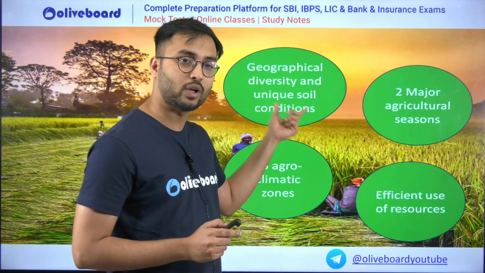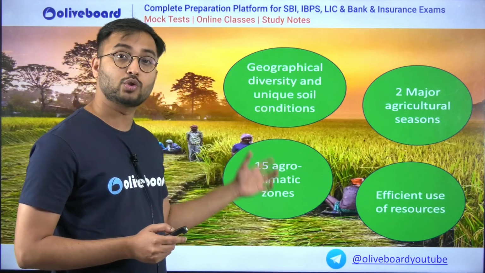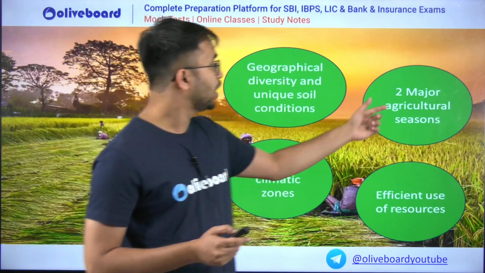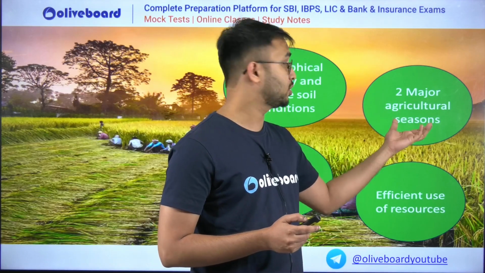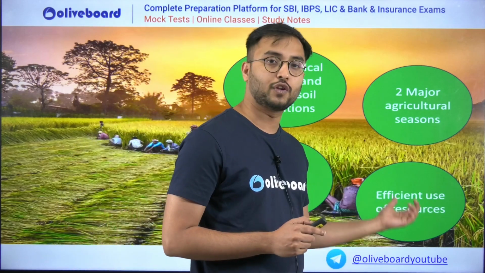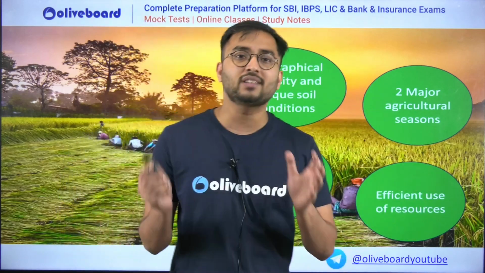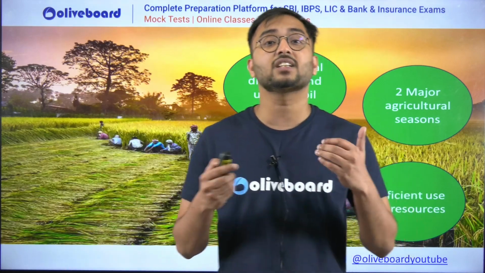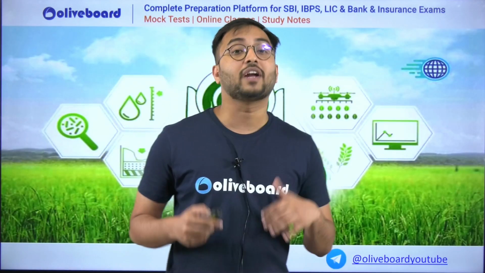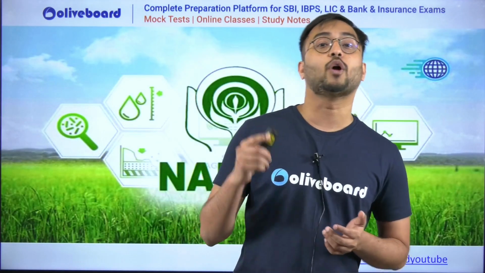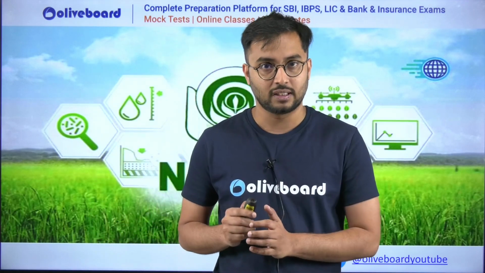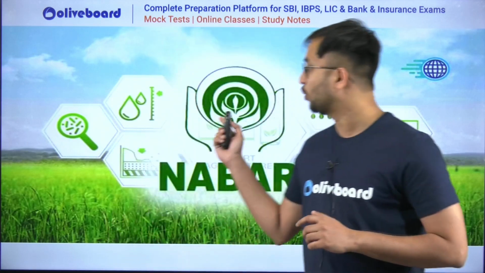Geographical diversity and unique soil conditions, 15 agroclimatic zones which are suitable for growing variable produce, 2 major agricultural seasons which make it possible that any crop under the sun could be grown in the country, efficient use of resources. All these are holistic solutions through which we can increase our agricultural produce not just twofold but threefold. Even the talks of evergreen revolution or green revolution 2.0 are there, where we are sustainably trying to improve the agricultural conditions. Then comes the talk of the day, that is about Nabard.